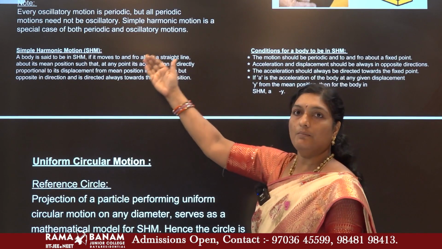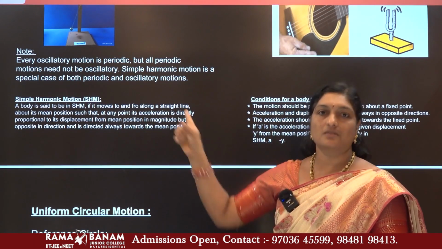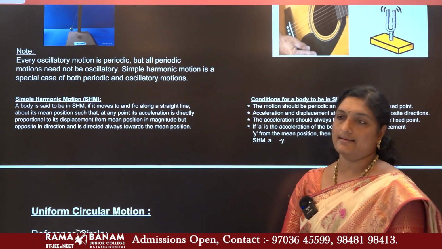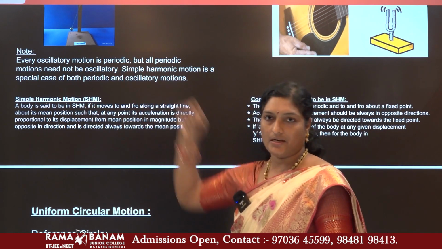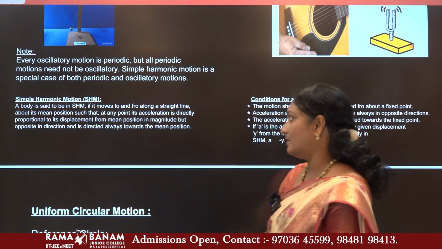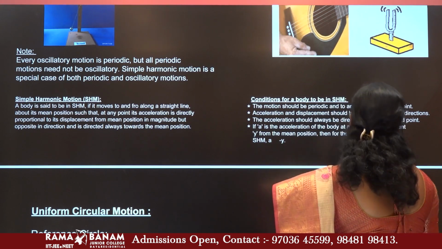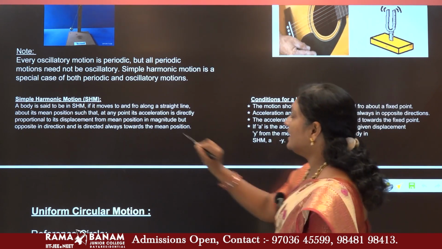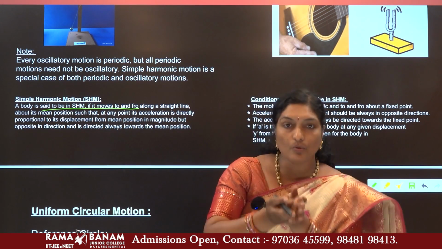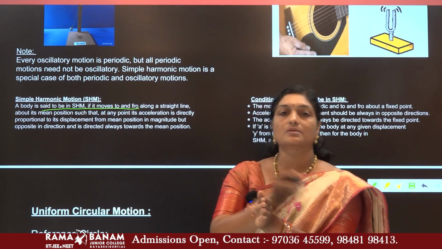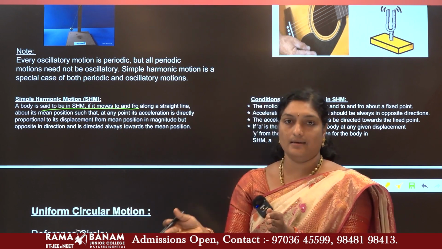So now, simple harmonic motion. What is simple harmonic motion? This is what we are mainly going to focus on in today's class. You know what harmonic is, I have already introduced you to sine functions and cosine functions. A body is said to be in simple harmonic motion if it moves to and fro about a mean position, on either side.